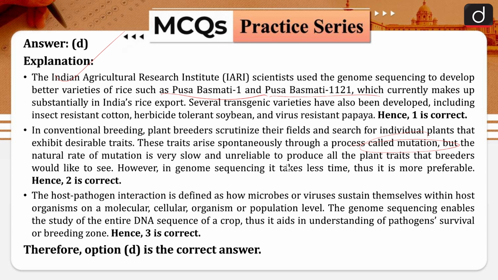Host-pathogen interaction is defined as how microbes or viruses sustain themselves within host organisms on a molecular, cellular, organism or population level. Genome sequencing enables the study of the entire DNA sequence of a crop. Thus, it aids in understanding pathogen survival or breeding zone. Hence, statement 3 is correct. Therefore, option D is the correct answer.